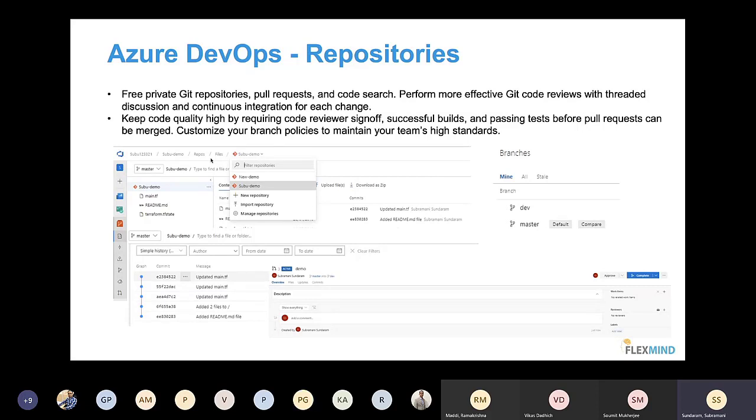And if I want to import a repository from GitHub or Bitbucket or anywhere else, there is an option here called import repository. I just click on import repository and it asks me for a source URL, which is where you want to import it from, and then the target name, which is the name you want to give the repository. If you give those two things, your code will be imported automatically.